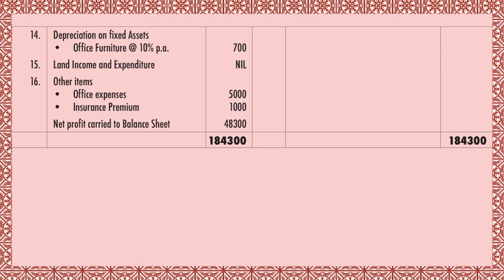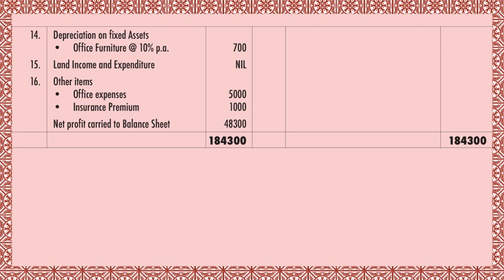Charge depreciation at the rate of 10% per annum on office furniture. You can see in the question how much is given as office furniture. It is given as 7,000. You take out 10% on that and you get 700 as depreciation on the fixed asset, that is office furniture. Then 15th is land income and expenditure.